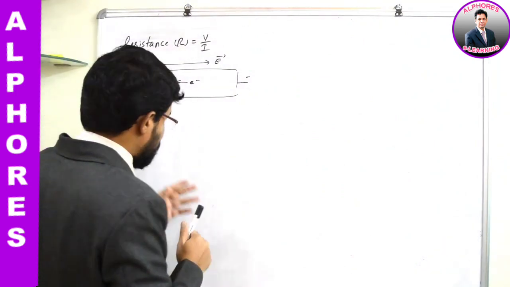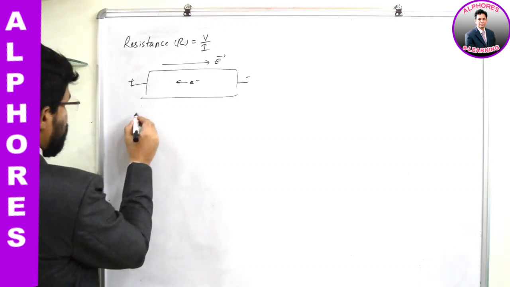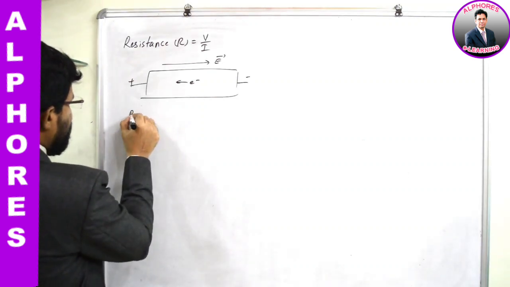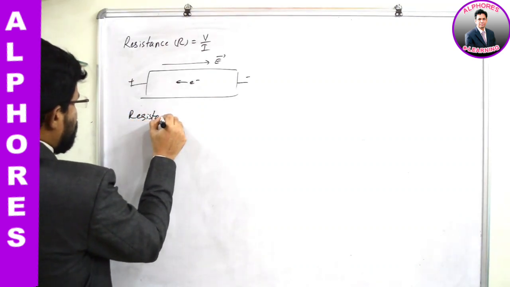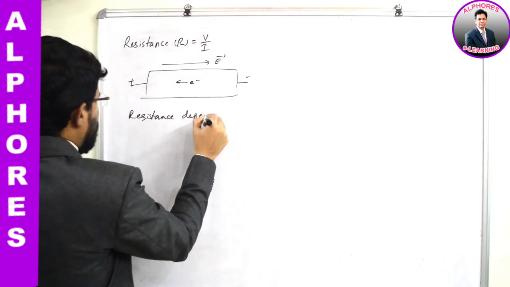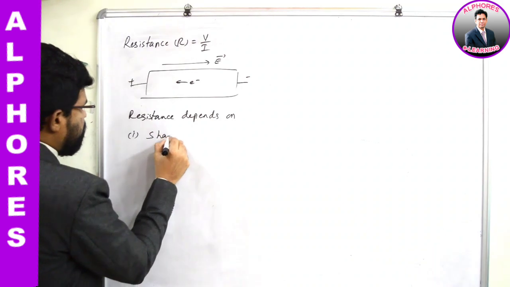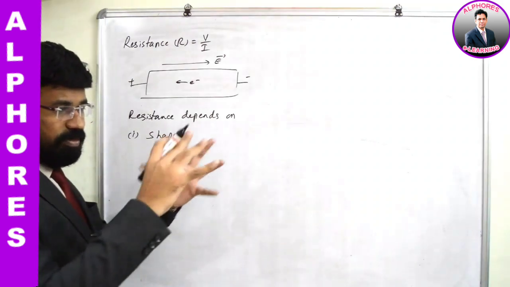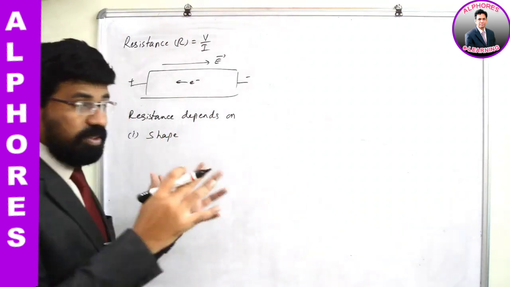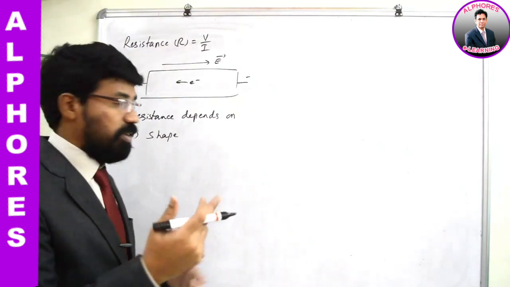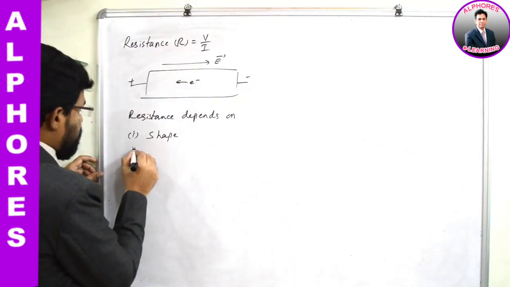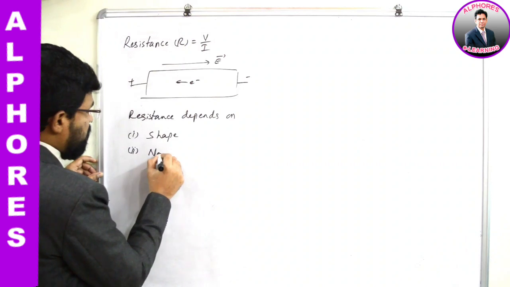The dependency of resistance is on these four factors. Resistance depends on, first one, shape. Yes, it depends on the shape, dimensions, length, area, on all these things. Second one, nature of the material.